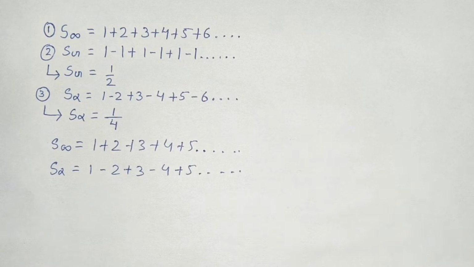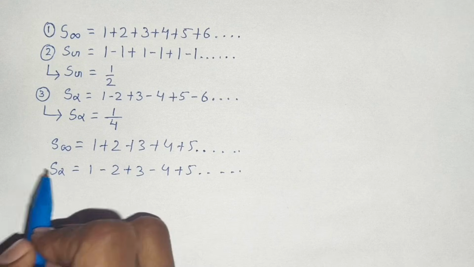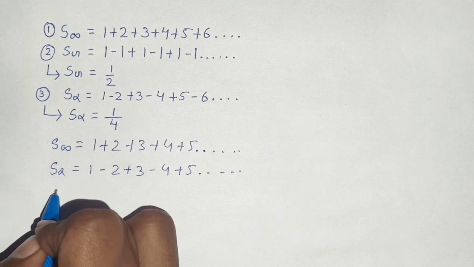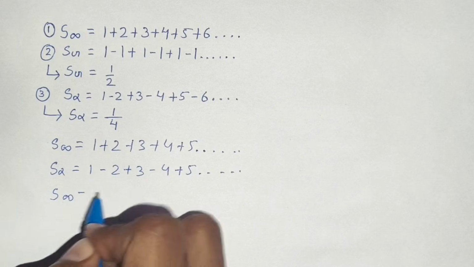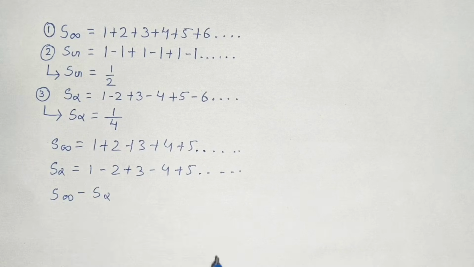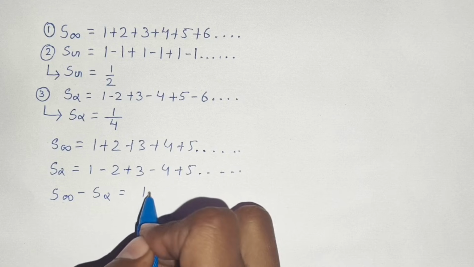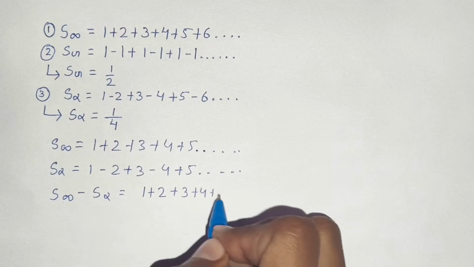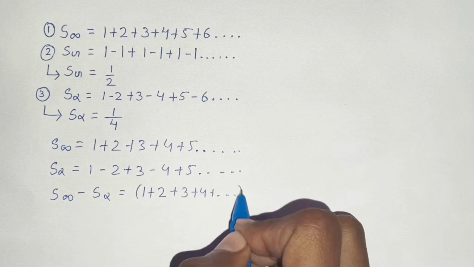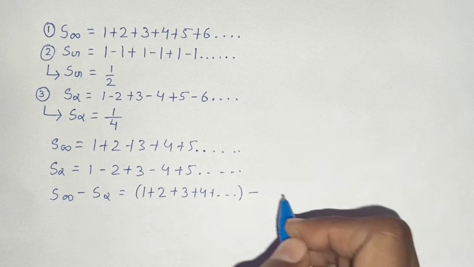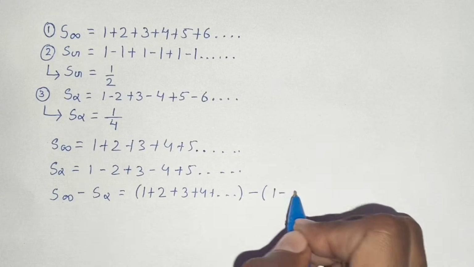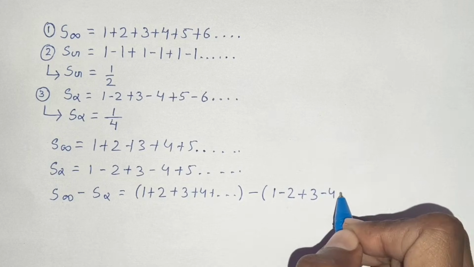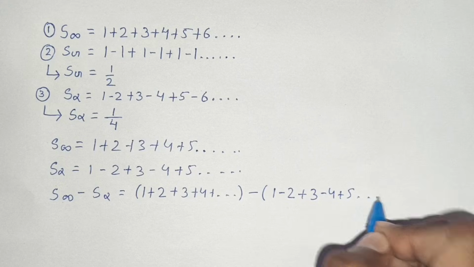Now subtract S alpha from S infinity: S infinity minus S alpha gives us 1 plus 2 plus 3 plus 4 plus so on, minus 1 minus 2 plus 3 minus 4 plus 5 and so on.